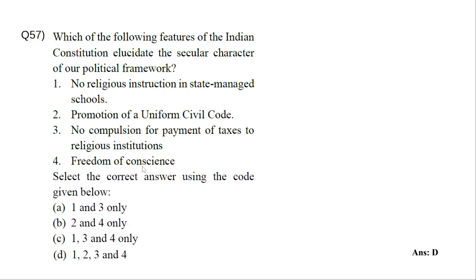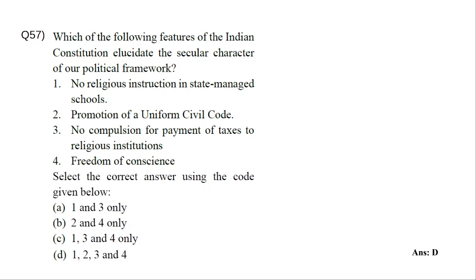Freedom of conscience. So this is already you've seen, Article 27, 28, 29, all those things, right? So state shall not deny. If you see Article 14, state shall not deny any person equality before law or equal protection of law. Article 15 also we have seen, state shall not discriminate against any citizen on the grounds of religion, and 16 is public employment. And Article 25 is about religion, right? All persons are equally entitled to freedom of conscience, propagation, practice, and all those things. Religion we have seen, right?